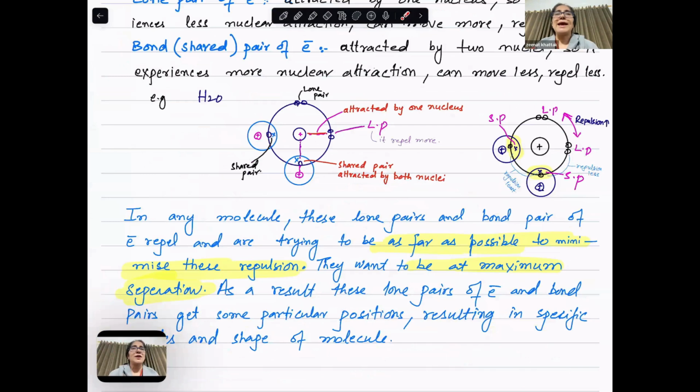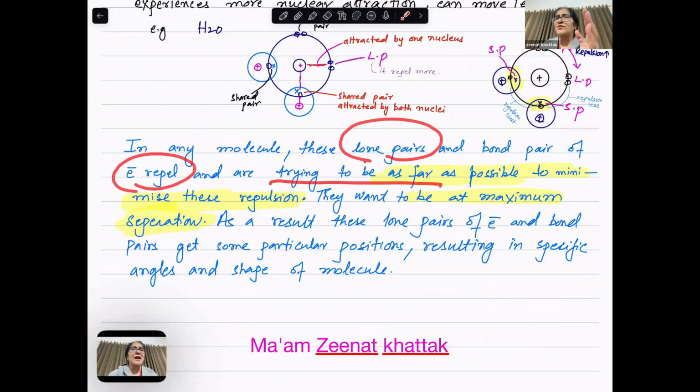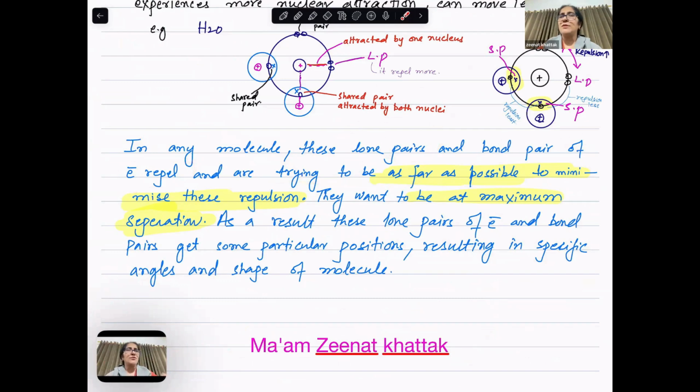Now, in any molecule, the lone pairs and the bond pairs repel, and they try to be as far as possible to minimize repulsion. When the lone and bond pairs try to be as far as possible, they want to be at maximum separation. As a result, the lone pairs of electrons and bond pairs get some particular positions, resulting in a specific angle and shape.